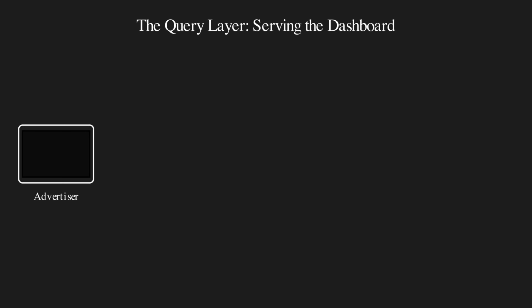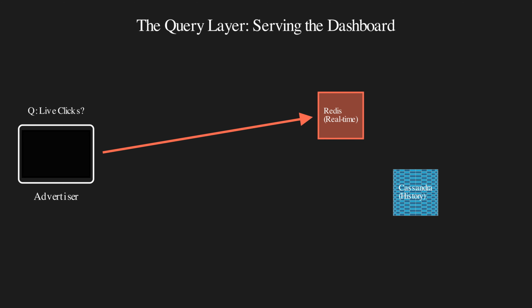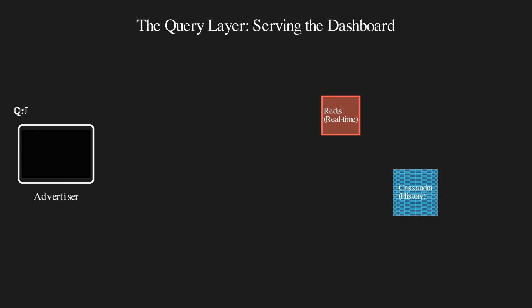Finally, how do we serve this to the dashboard? We use a hybrid approach. We write real-time counts to a cache like Redis, and historical data to a disk-based database like Cassandra. When the user asks for live clicks, we hit the cache. It's incredibly fast but volatile. When they ask for last month's trends, we query the columnar database, which is optimized for reading massive ranges of time series data. This separation ensures that heavy historical queries don't slow down our real-time ingestion pipeline.